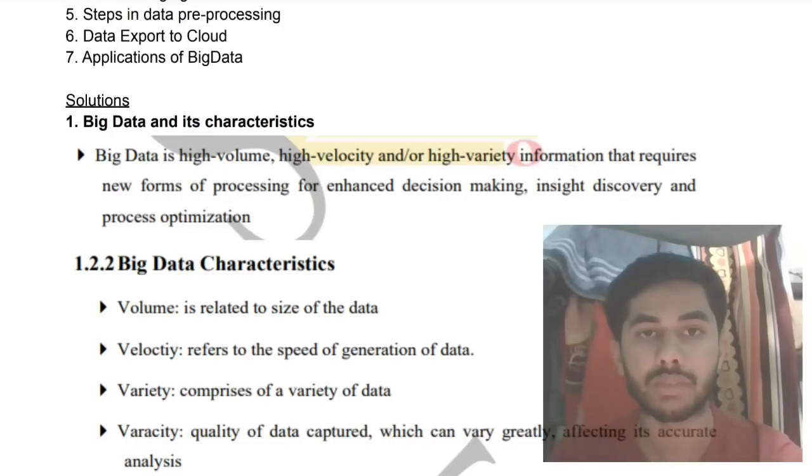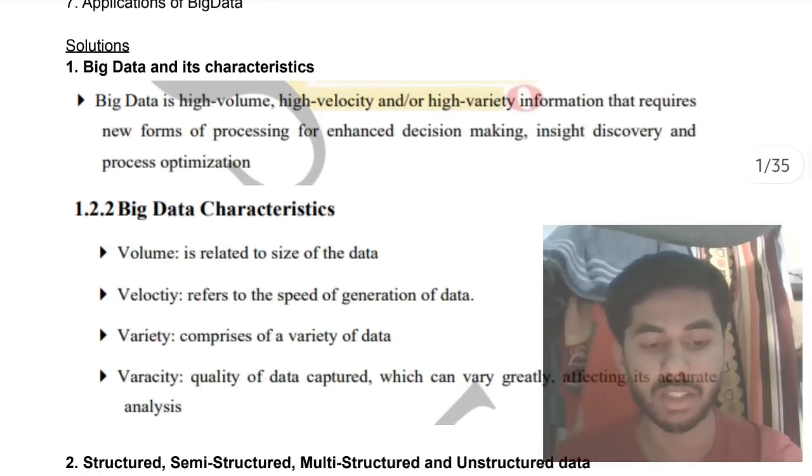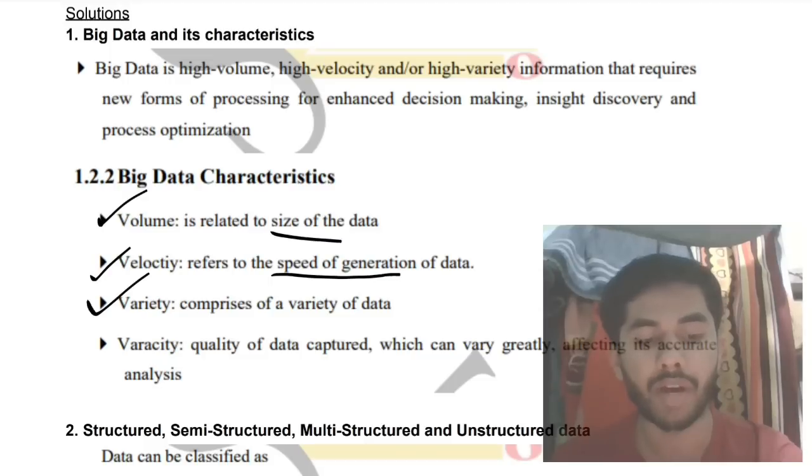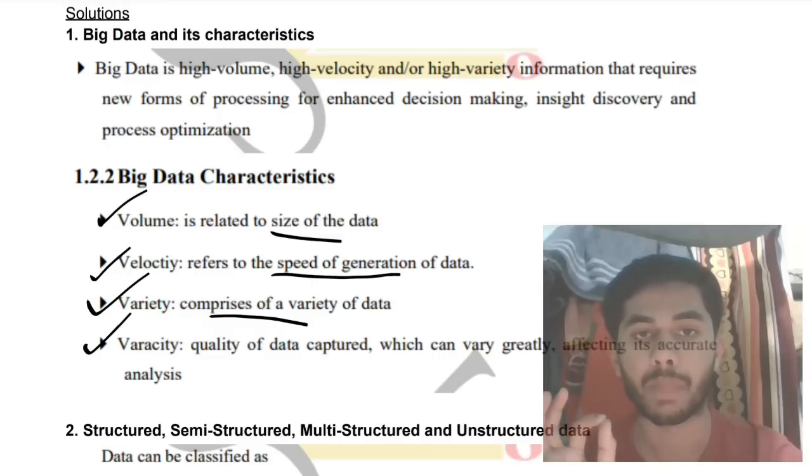And then we have the characteristics as well. What are the characteristics? There are three characteristics and they have written four, but three are the important ones. Volume relates to the size of the data. Velocity refers to the speed of generation of data. Variety refers to the categories of data or the different forms of data, and veracity refers to the quality of data.